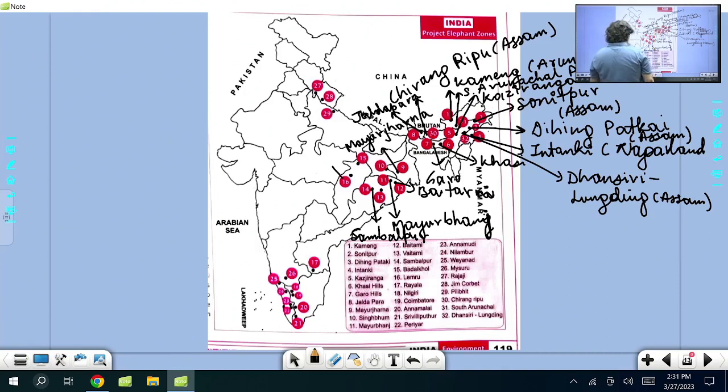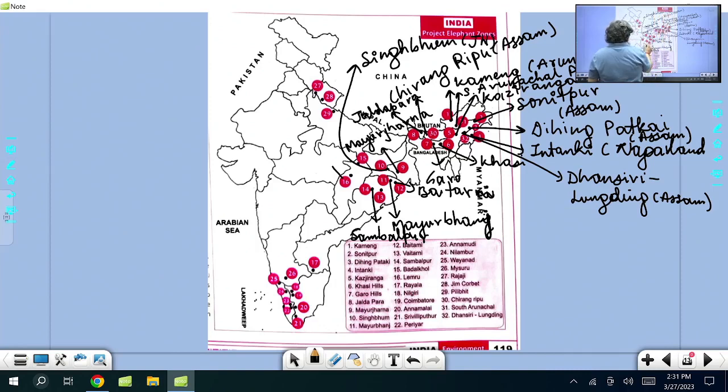Now if we take Jharkhand, Singhbhum in Jharkhand. Singhbhum is a district of Jharkhand and has an elephant reserve.